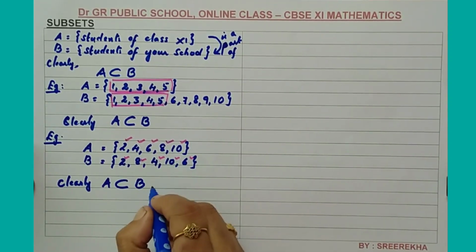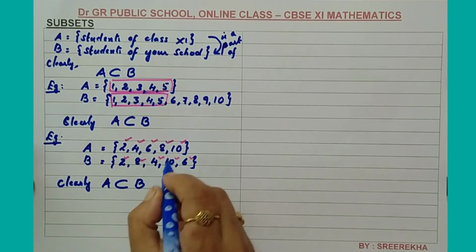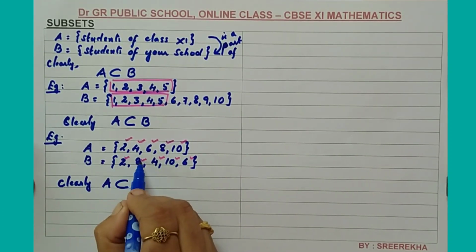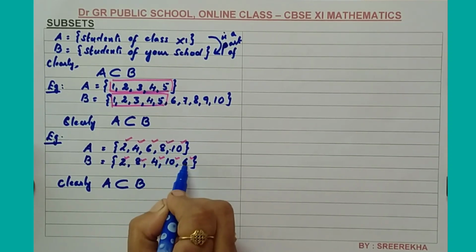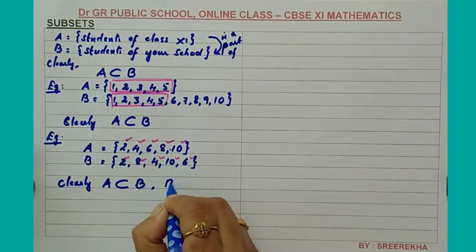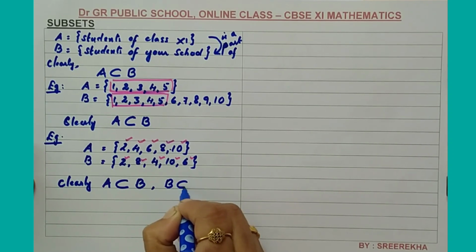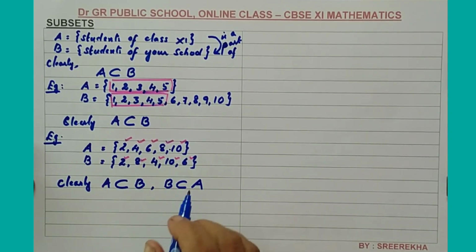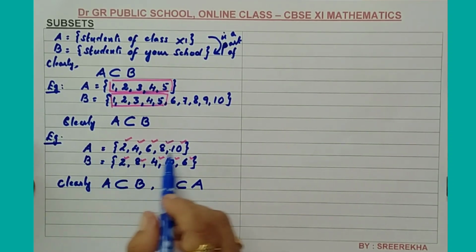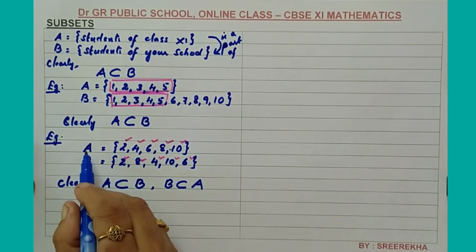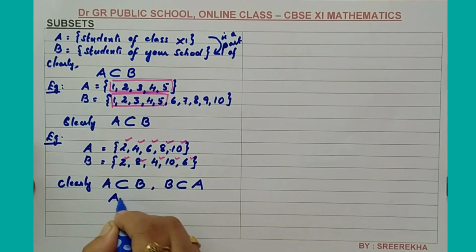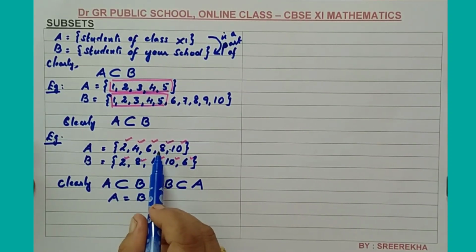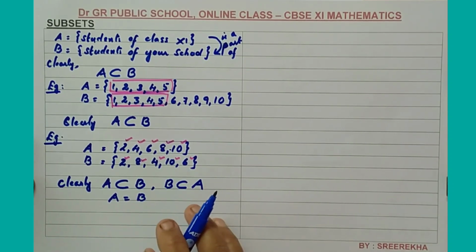But in this case, one more result you can see: considering the set B, each element of B is also an element of A. So B is also a subset of A. In such a case, you can say that A and B are two equal sets. What are equal sets? Equal sets means sets having the same elements.